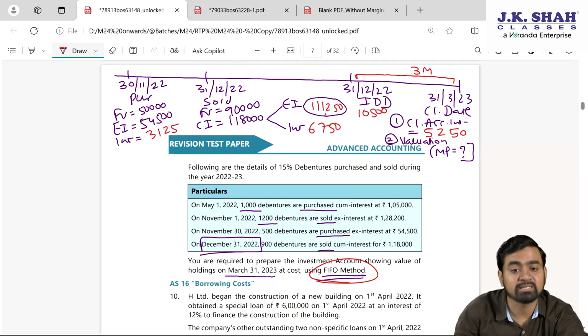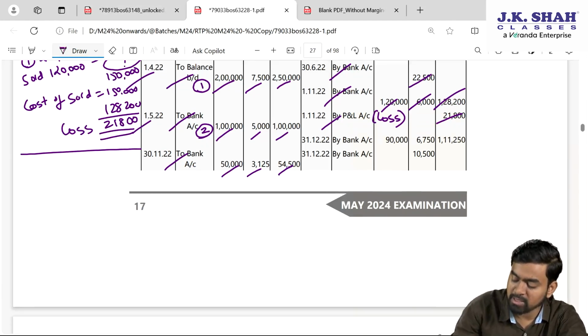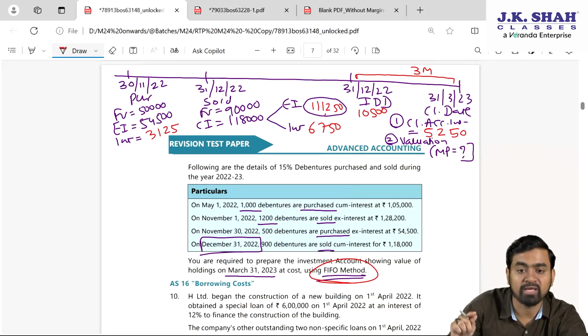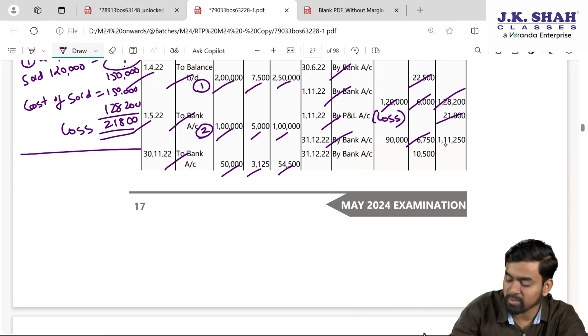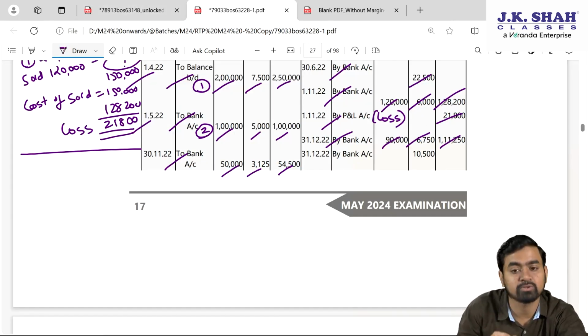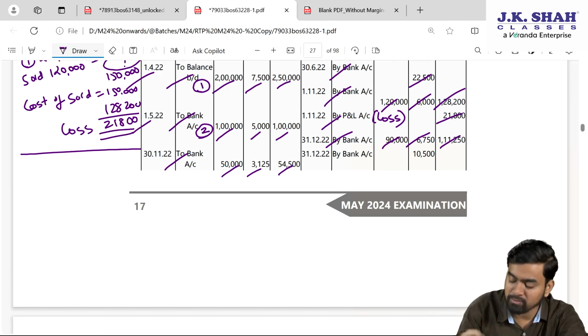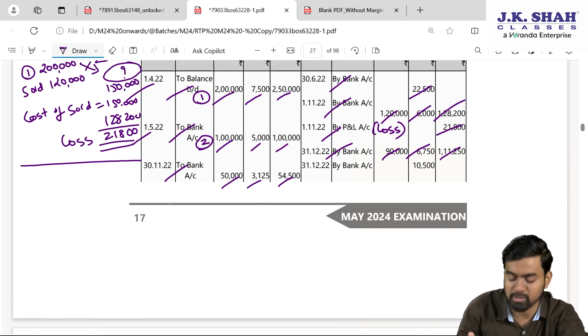My dear students, next again sales. So investment account credit side, we will write by bank. 90,000 is the face value, excluding interest 1,11,250 and interest is 6,750. Whenever there is a sale transaction, we need to calculate what profit or loss. Fine. So here we sold 90,000 face value.